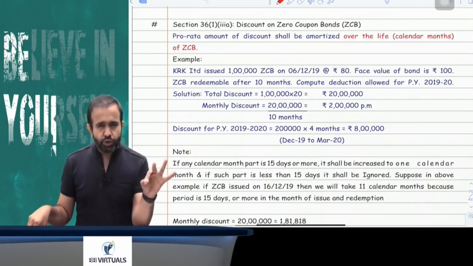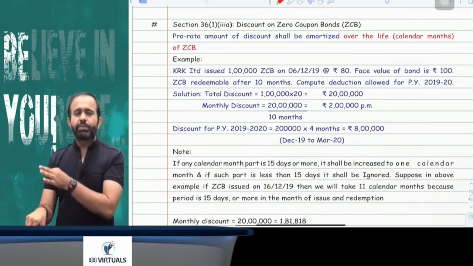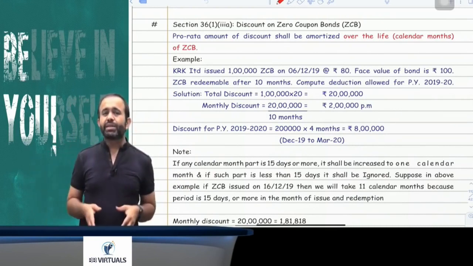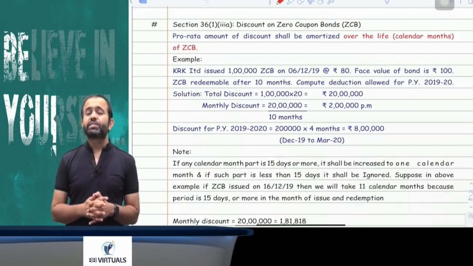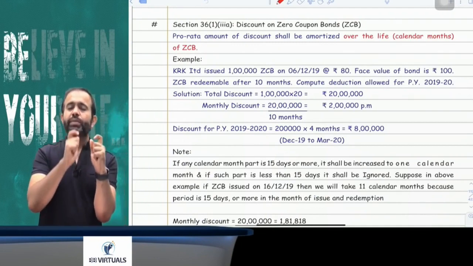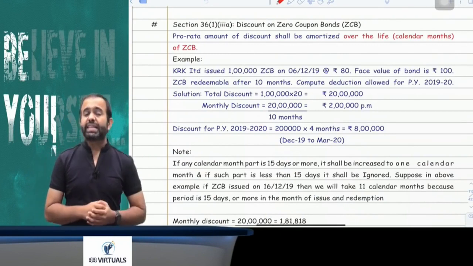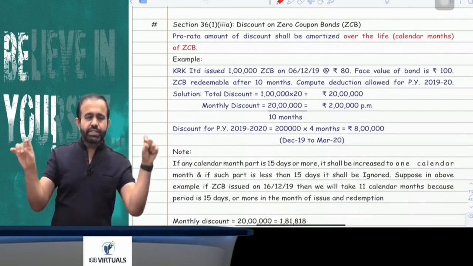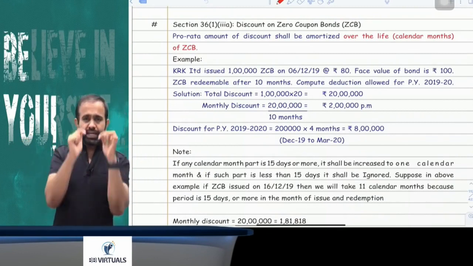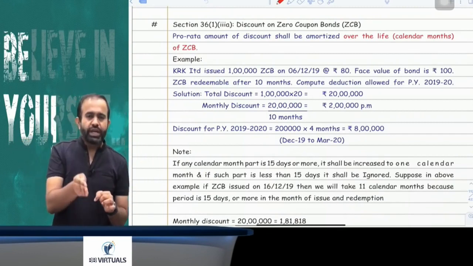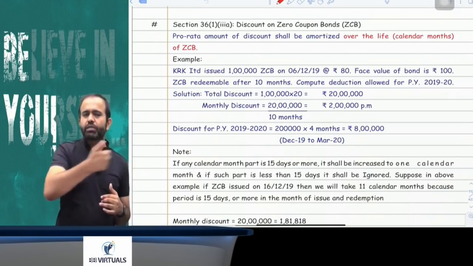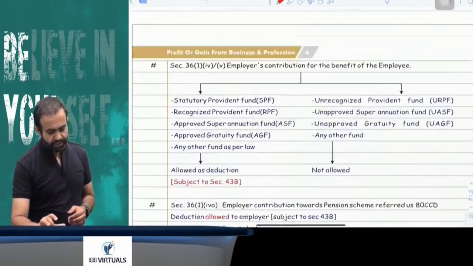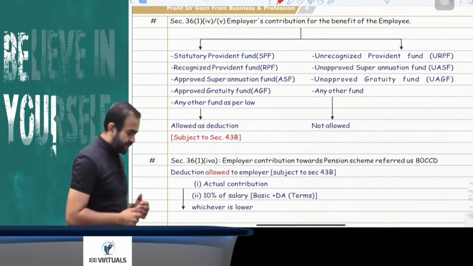Whatever your bond tenure, bond life, first divide that bond life into calendar months. Try to understand, in any calendar month if there are 15 days or more, that month will be considered, but in any calendar month if there are less than 15 days, that month has to be ignored. Whatever months came, just divide your total discount by that number of months. That will be the 1 month discount, and that will be multiplied by the months falling in that particular year. That will be your total discount allowed in that particular year. You got my point or not? Yes, all people. Next part.